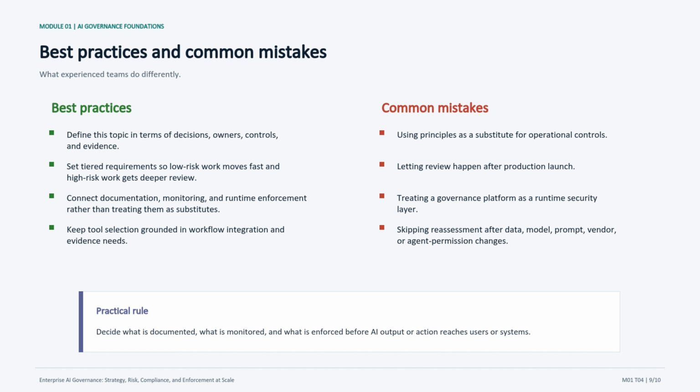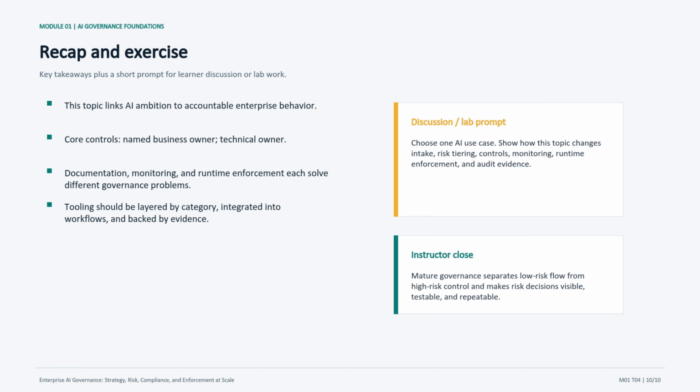We are going to pull the key ideas together and turn them into a short discussion or lab prompt. To close this deck, I would bring the class back to the central message: governance, with roles including board, execs, legal, risk, security, data, ML, product, and procurement, links AI ambition to accountable enterprise behavior. It is not separate from delivery; it is how delivery becomes safe, compliant, and repeatable. The takeaways summarize the operating logic: know the controls, separate documentation from monitoring and runtime enforcement, and choose tools that support the workflow and evidence model.